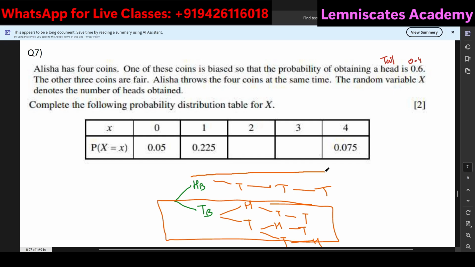For the head, there is one straight approach because if the first one is head, nowhere else in the entire thing can you choose head. But whenever you are having a tail, in this case, you will be able to see that tails are having multiple approaches, basically 3 approaches, right? This is my first one, this is my second one, and this is my third one. Let me show it to you a bit clearly. This is my first approach for the tail, this is my second approach for the tail, and this is my third approach for the tail.